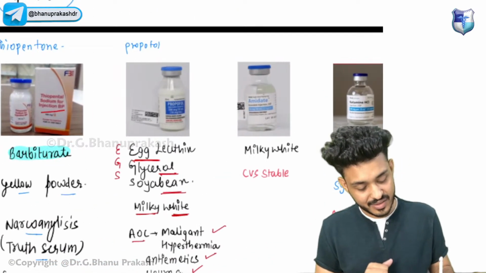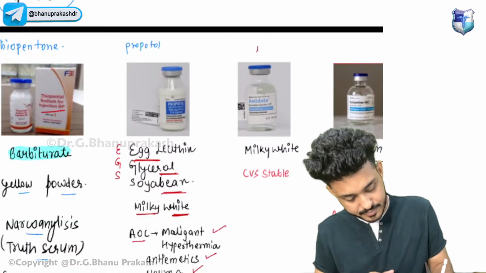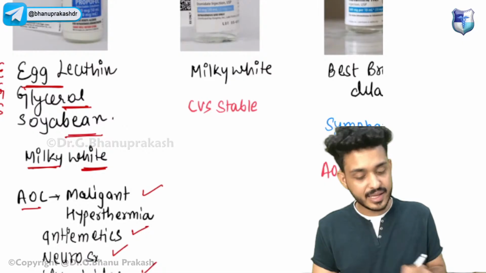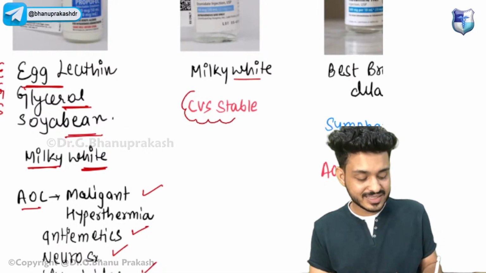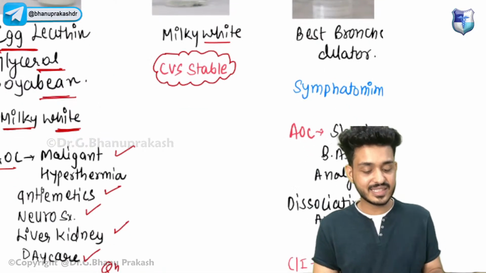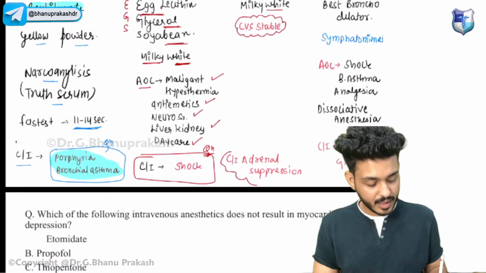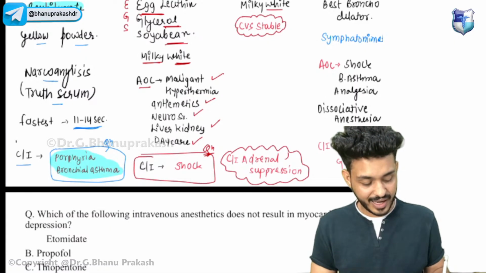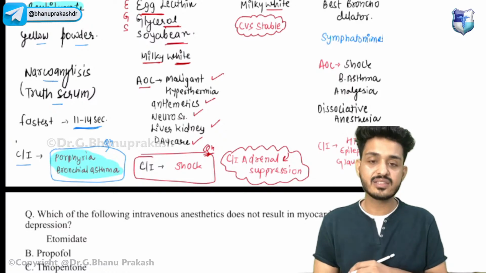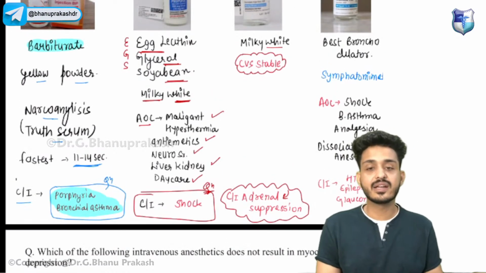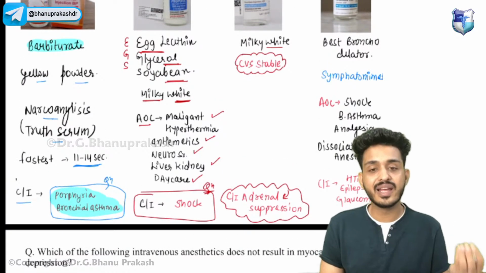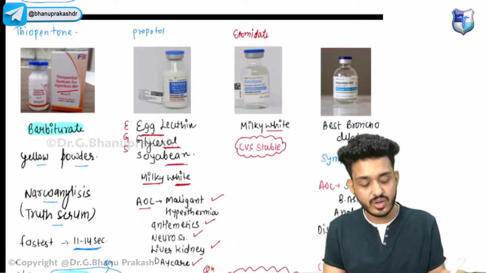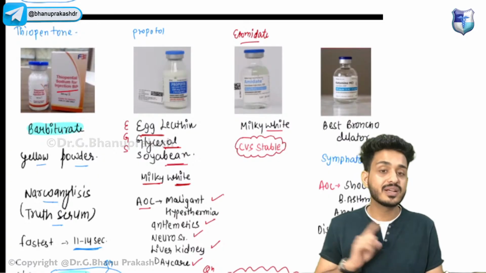Okay, third one that we are having is etomidate. Important point that you need to remember about etomidate, it is a milky white substance. This one is CVS stable. It is contraindicated in patients of adrenal suppression, that means those patients who are ill for such a long time. That is your etomidate. Simple thing you have to remember, it is CVS stable.